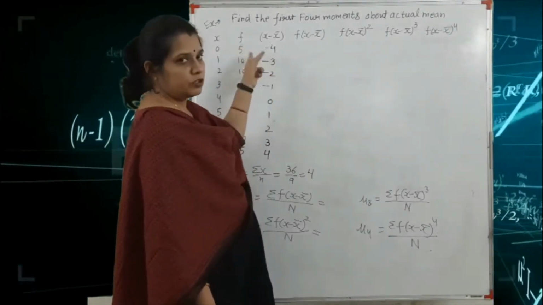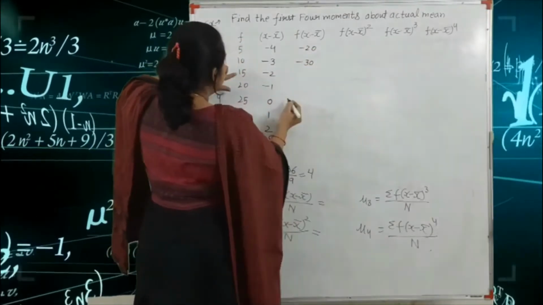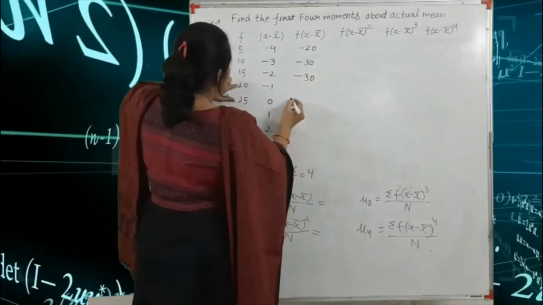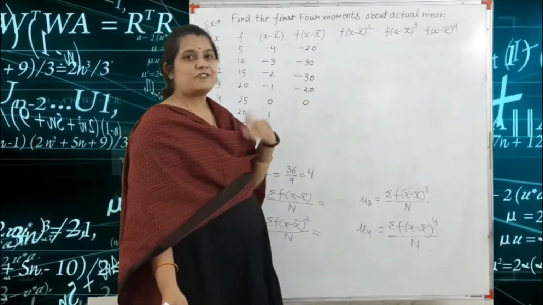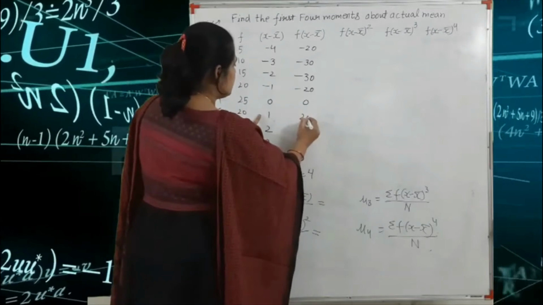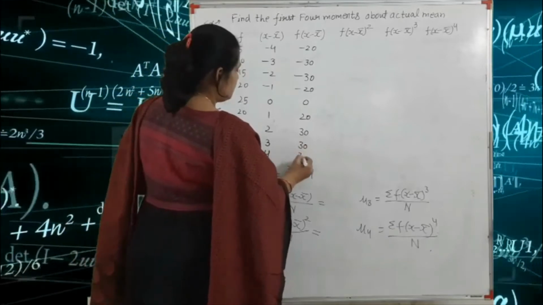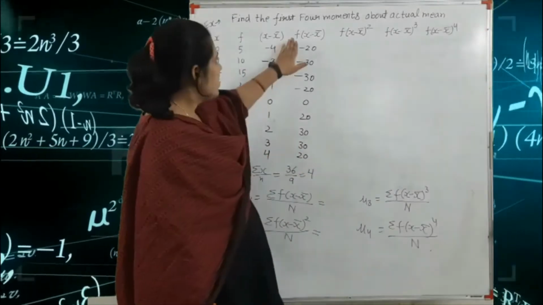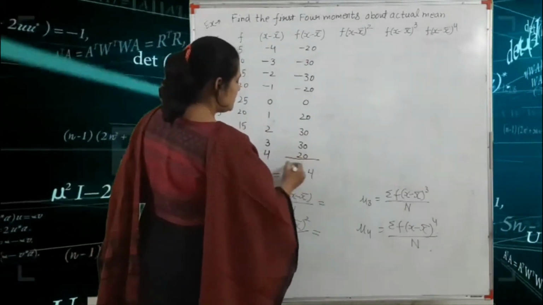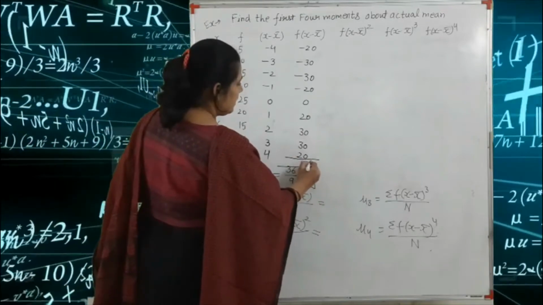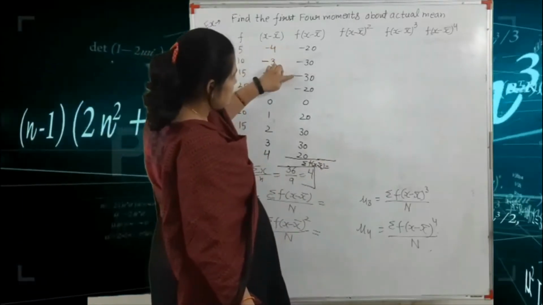So multiply both the columns. 5 into minus 4, minus 20. 10 into minus 3, minus 30. 15 into minus 2, minus 30. 20 into minus 1, minus 20. 25 into 0, see here carefully, 25 into 0 is equal to 0. 20 into 1, 20. 15 into 2, 30. 10 into 3, 30, and 5 into 4, 20. Okay, so here is f x minus x bar, next to the column of x minus x bar. So the sum of these values, summation f x minus x bar, is equal to what? Here minus 20, minus 30, minus 30, minus 20.